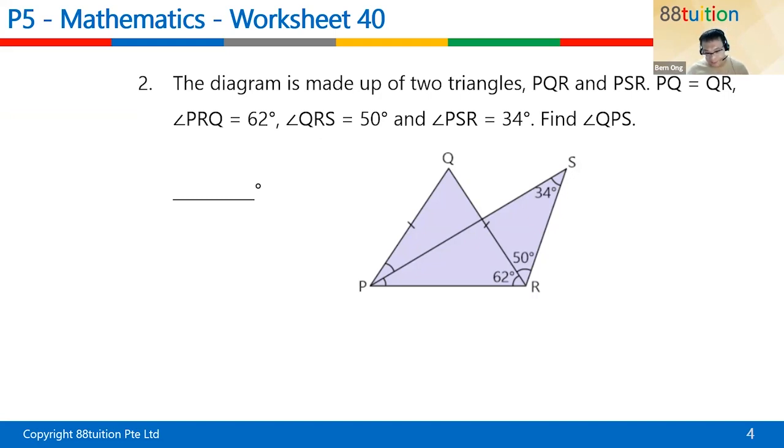Okay, the diagram is made up of 2 triangles, PQR and PSR. PQ is equal to QR. Oh, isosceles triangle. I remember this drawing. Did your teacher draw this for you? The mouse? This is the nose, this is the ears, this is the feelers, this is the eyes. Nice or not? So isosceles triangle means what?